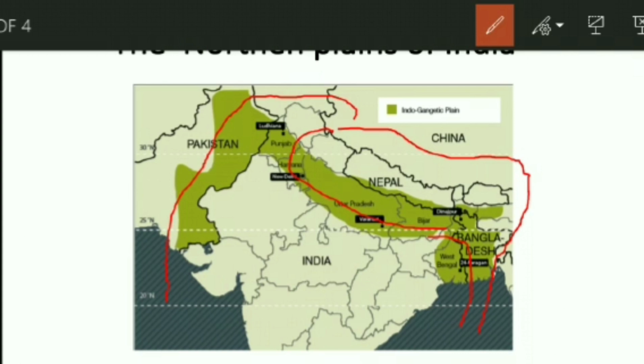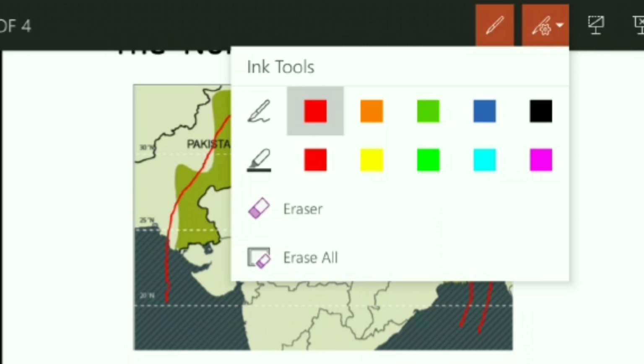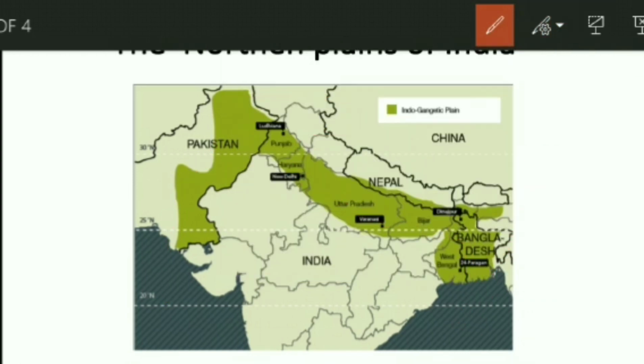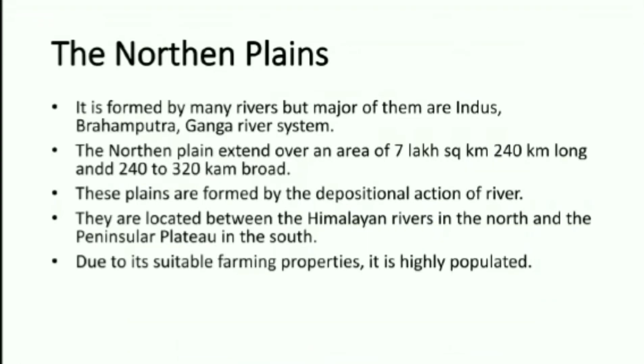Besides these rivers, other rivers also played an important role, but we'll be studying these three rivers. Now, moving to the next slide, we'll be studying various characteristics of the northern plains. Firstly, it is formed by many rivers, but the major ones are the Indus, Brahmaputra and Ganga river systems. The northern plain extends over an area of 7 lakh square kilometers, with a width of 240 km to 320 km. The plains are formed by the depositional action of rivers, which I have already told you.